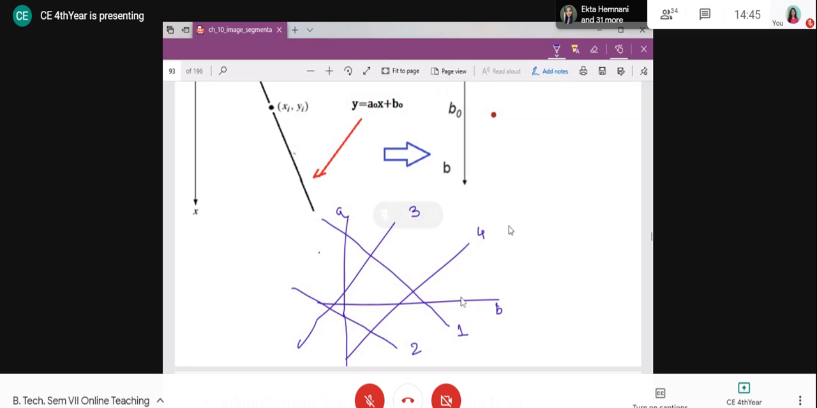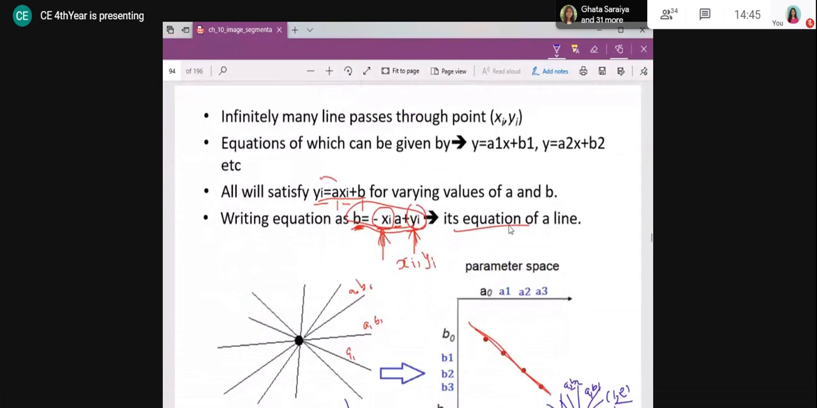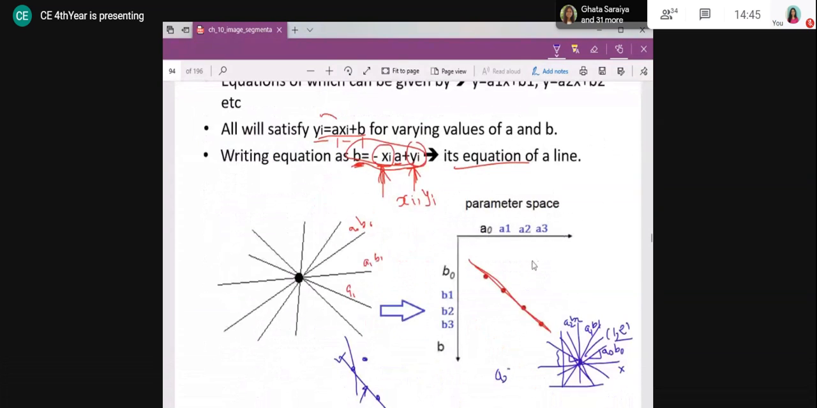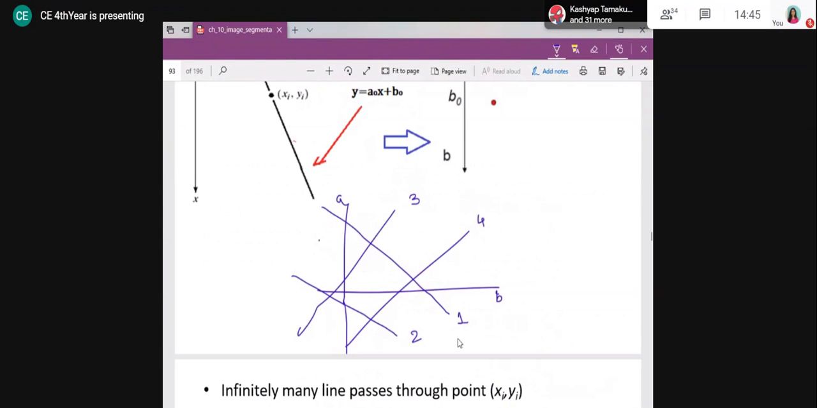How will you identify? If a single line passes through 2 points, then they can be linear. If 4 points are there, if a single line passes through them, then it is said to be linear points. All 4 points are linear, right? So, do you think that point 1 and point 2 are having a common line which is passing through them?